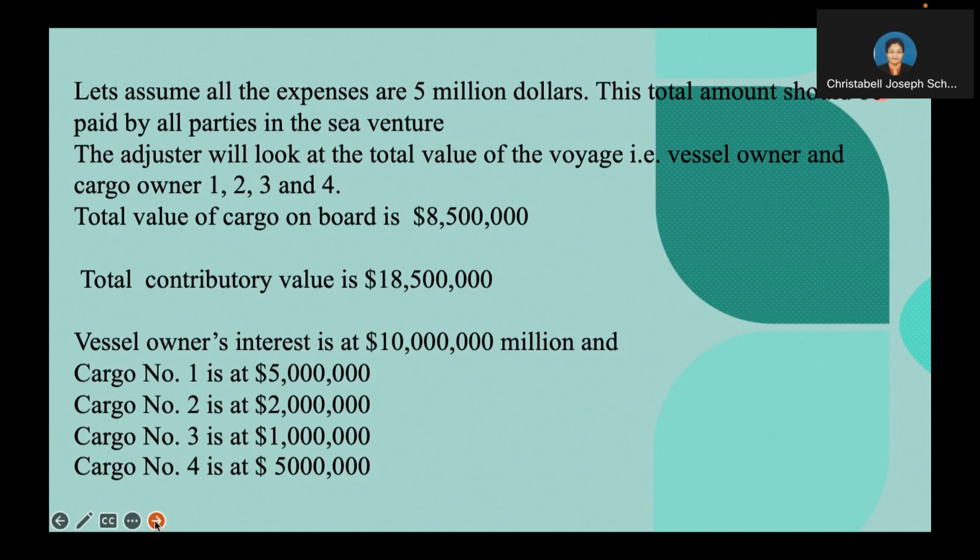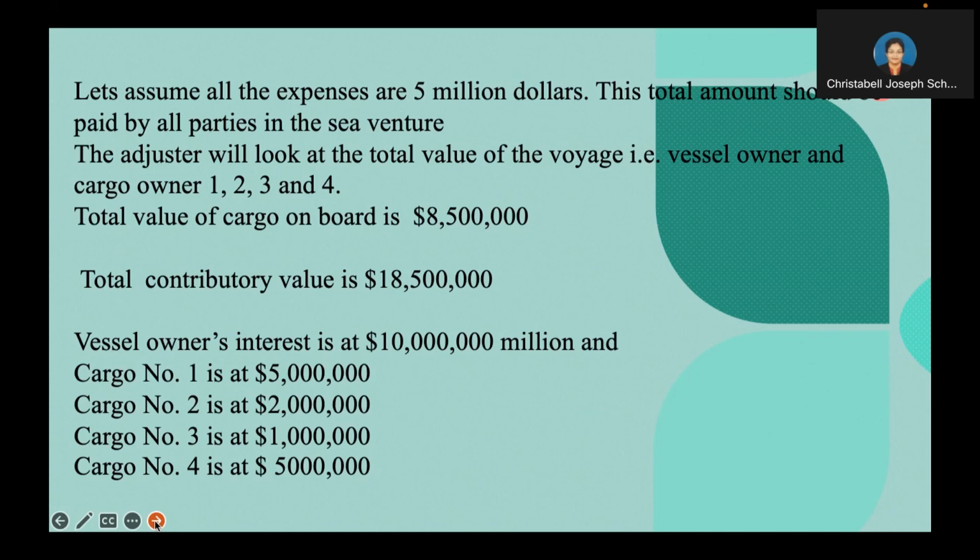Now let's assume that the total value of the ship is $10 million and the total value of cargo on board is $8.5 million. That means here the total contributory value is $18,500,000. Now let's see how the breakdown of this value goes.